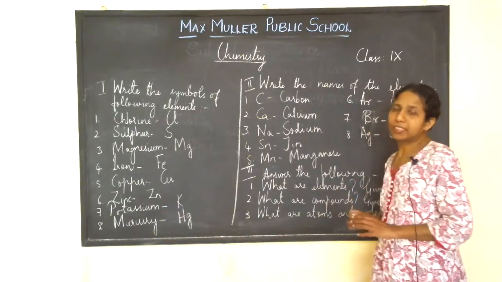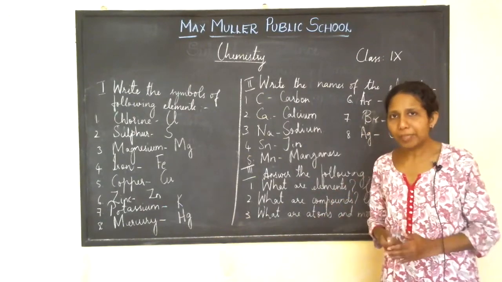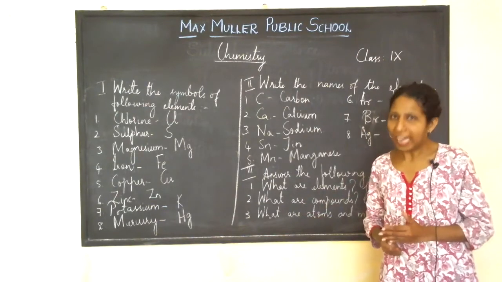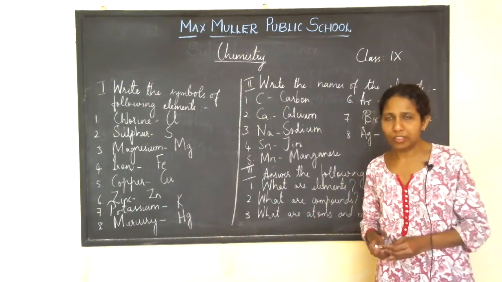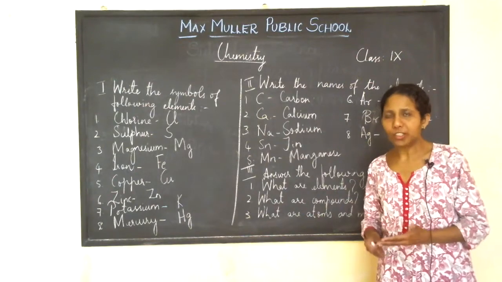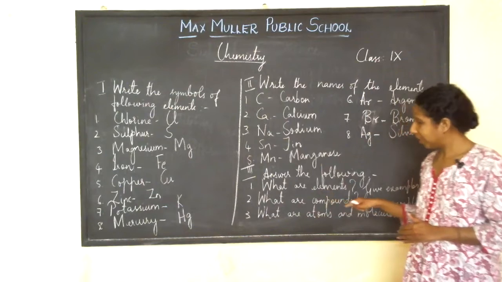So what are elements? Give examples. Again, I will not write it, but I'll just tell. Elements are substances which are made up of the same kind of atoms. Examples: oxygen, hydrogen, nitrogen, bromine, or metals like sodium, potassium, gold, silver. They all are examples of elements.